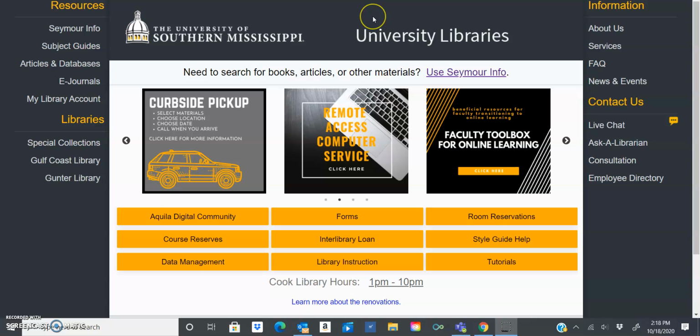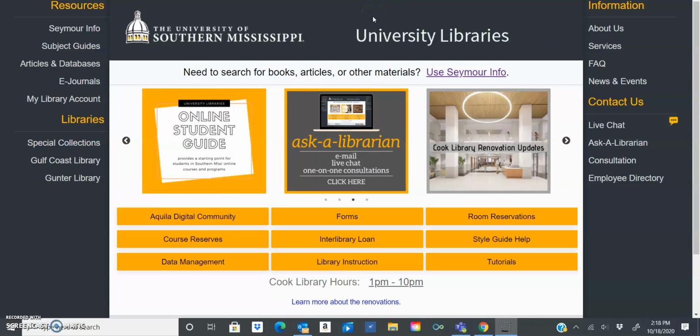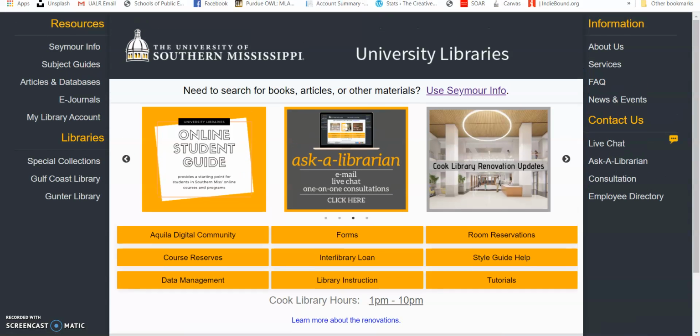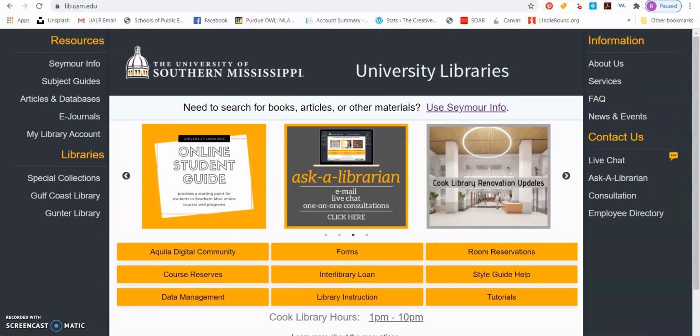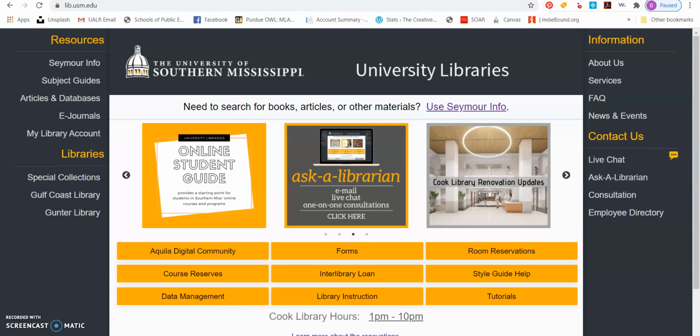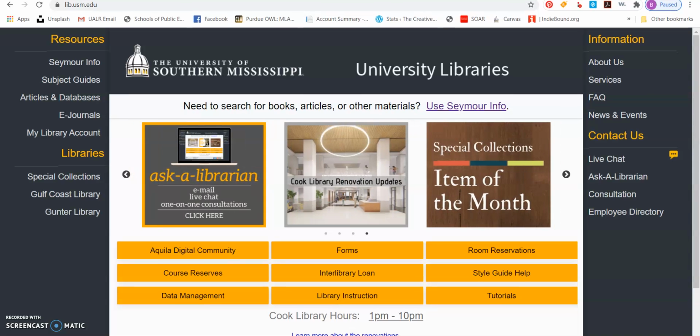The web address is lib.usm.edu. Let me see if it'll let me move this up. If you look at that address way up in the bar, that will show you where to find it. So first I wanted to have you take a look at this.